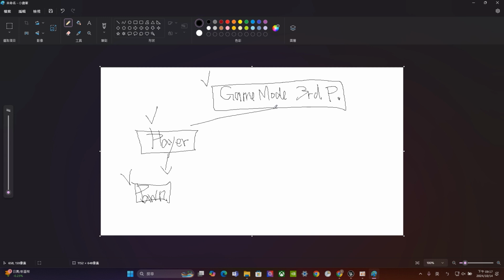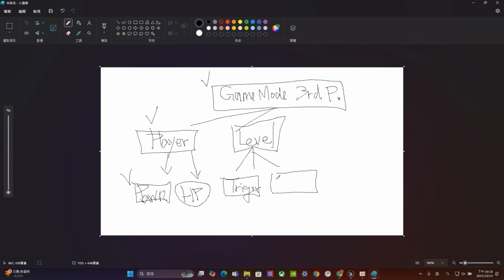For the next thing, what we have to do is, based on this one, develop the HP system, the health point system. And then for the level, for the entire game scene, we will have what we call a level. Inside this one, we will have the trigger to activate the platform, and also a winning zone. And finally, we have the smasher.